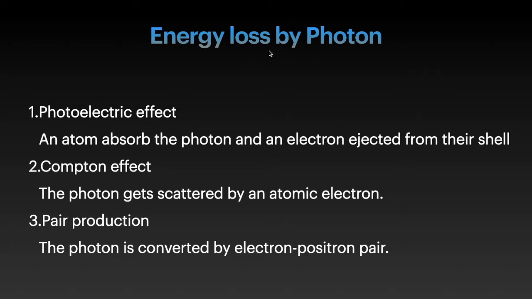Here we measure the energy lost by the photon, whether the photon loses its energy or is converted. There are three main processes: the photoelectric effect, the Compton effect and pair production.